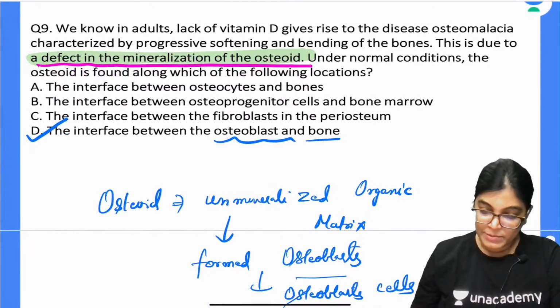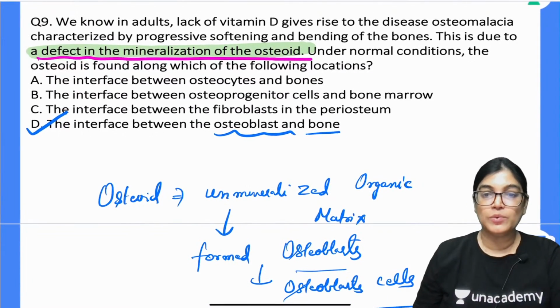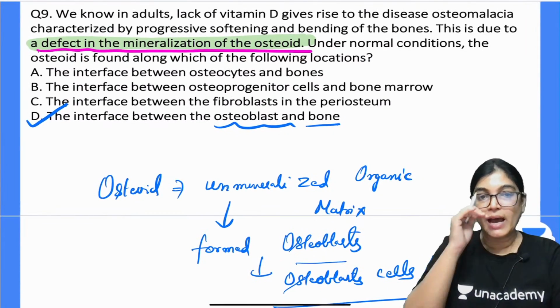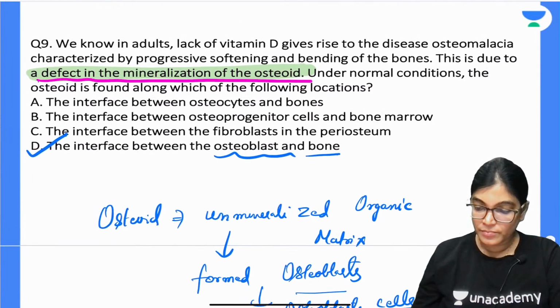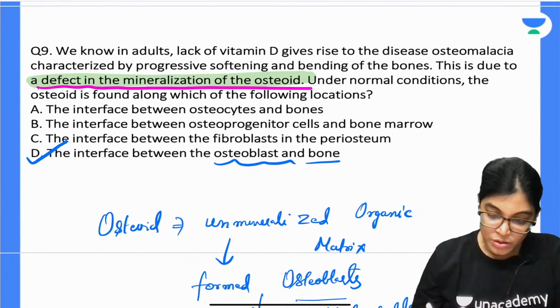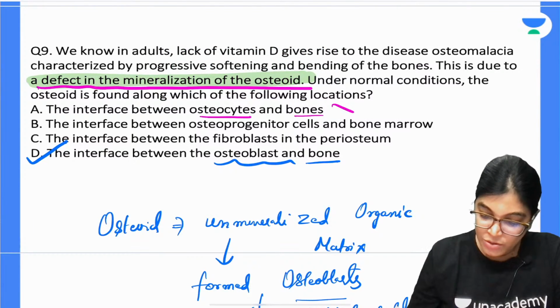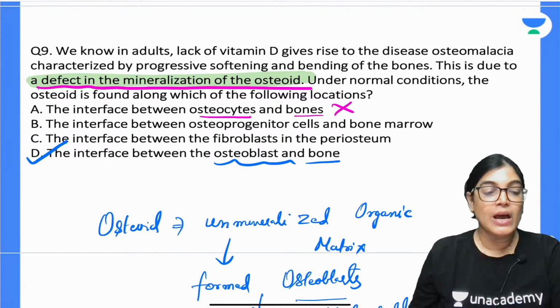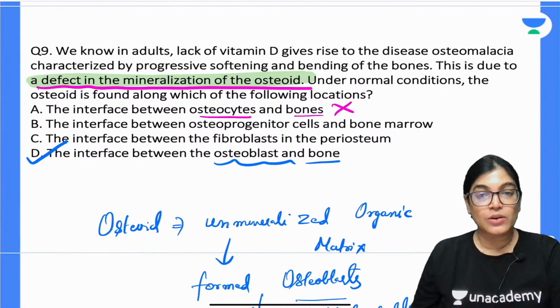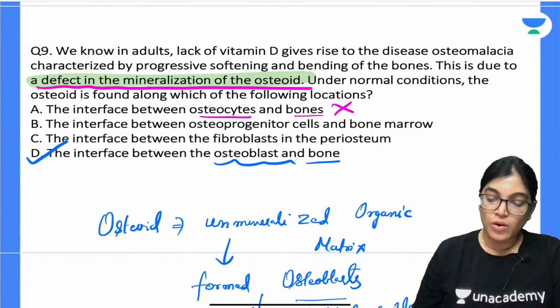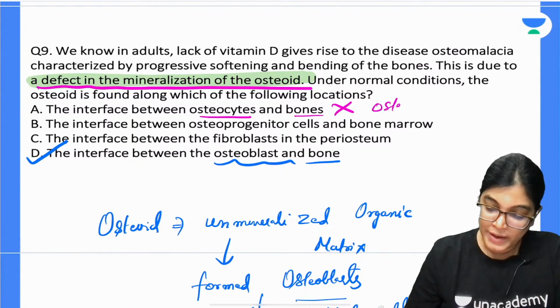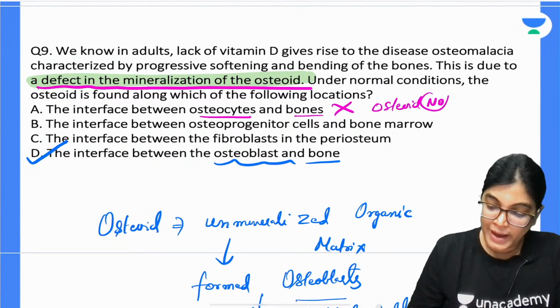Before that, let me come up with this MCQ. The interface between osteocytes and bones is not correct, because osteocytes are no longer manufacturing osteoid. So osteoid is no longer manufactured there.